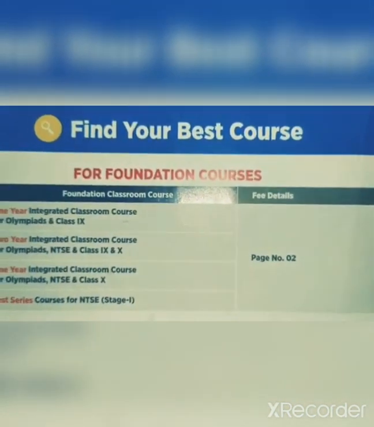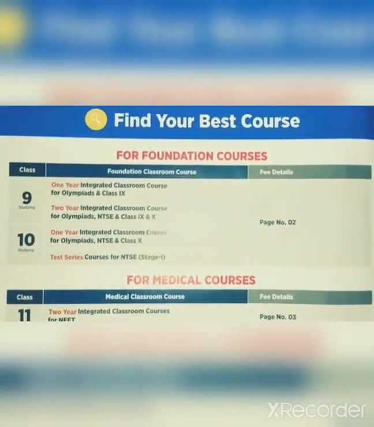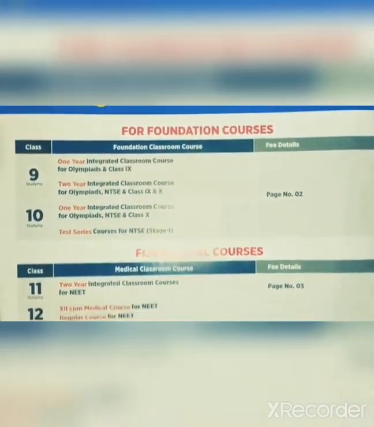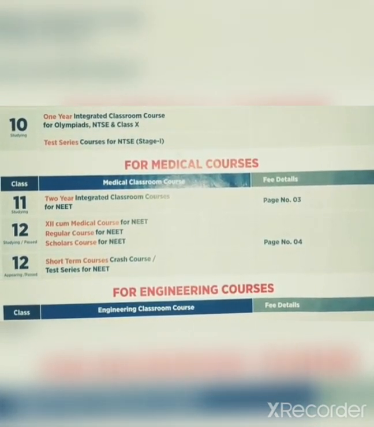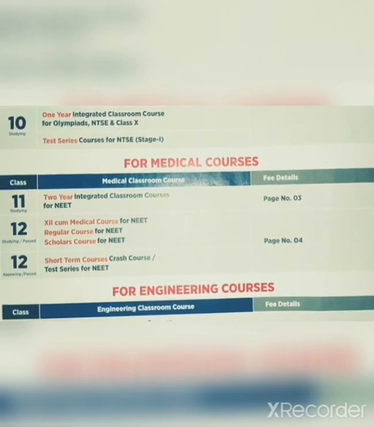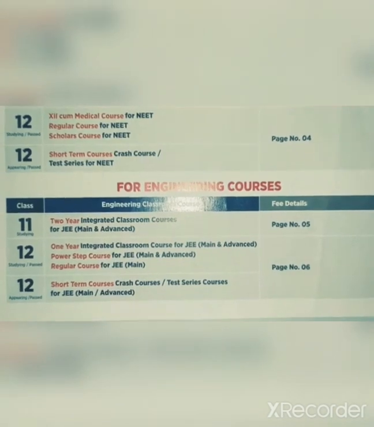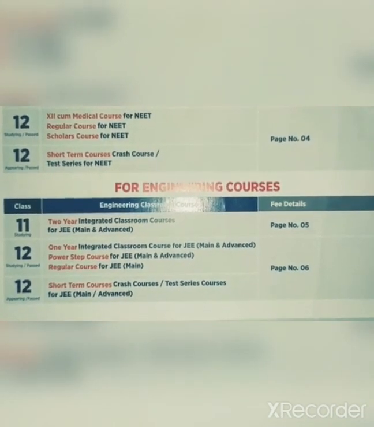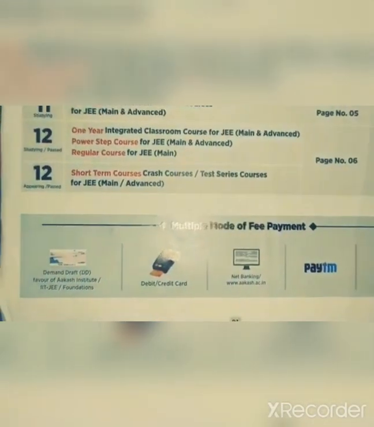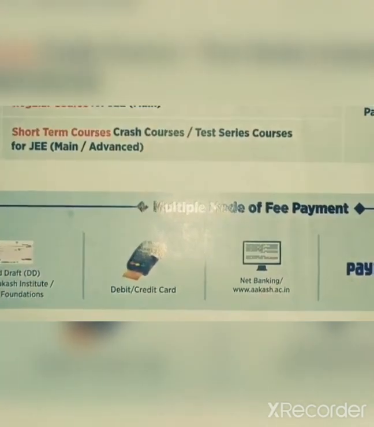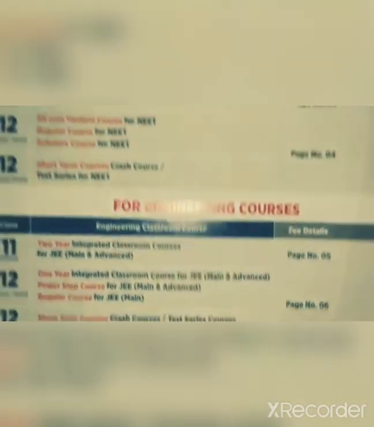So here you can see the Foundation courses for class 9 and 10: 1 year, 2 years, 1 year and test series. For medical courses, there is a 2 year classroom course for NEET, and for students studying in class 12, a 1 year short term course. For engineering courses you can see 11th studying 2 year, 12th studying or pass 1 year, and a short term course. You can also see multiple modes of payment: DD, debit card, net banking, Paytm or UPI, and many others.